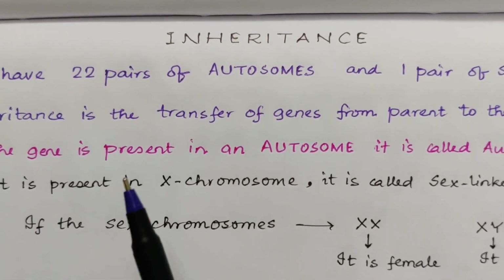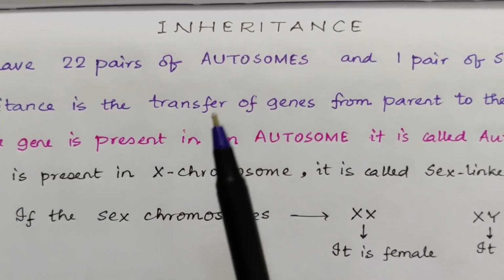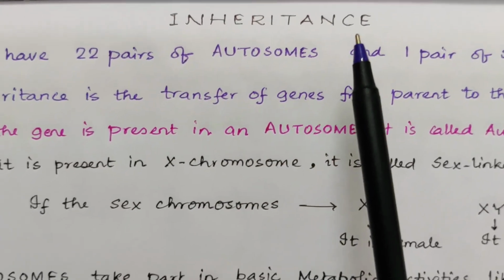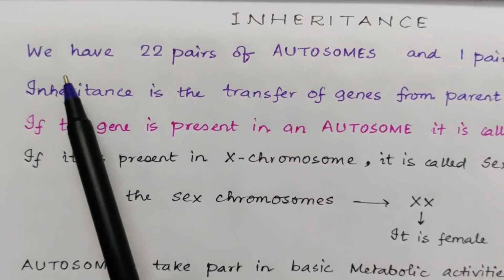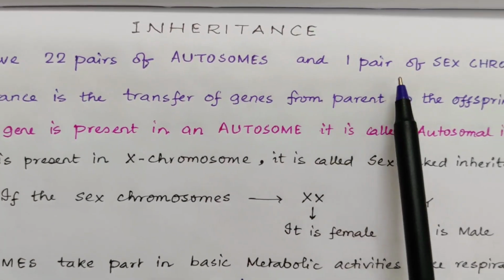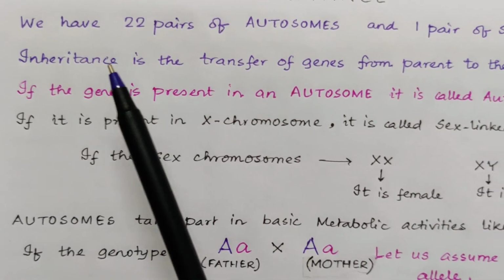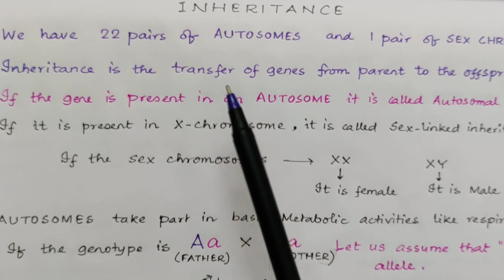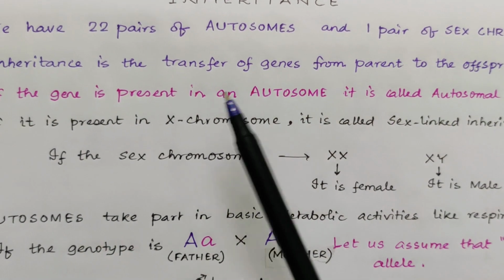Now this is for ultimate biology of genes, genetics. We are going to talk to you about inheritance, genetic inheritance. As we know, we all have 22 pairs of autosomes and 1 pair of sex chromosomes in our body. Inheritance means the transfer of genes from parent to the offspring, that means from one generation to the next.